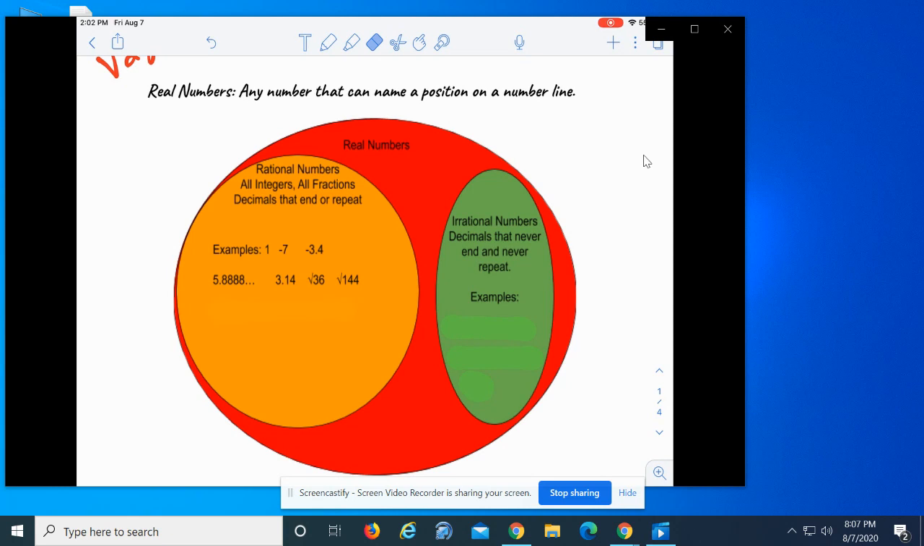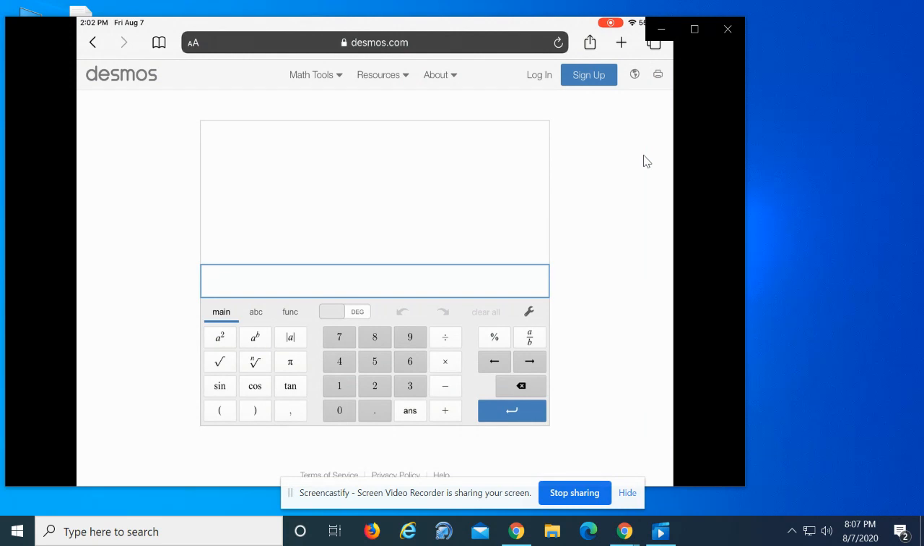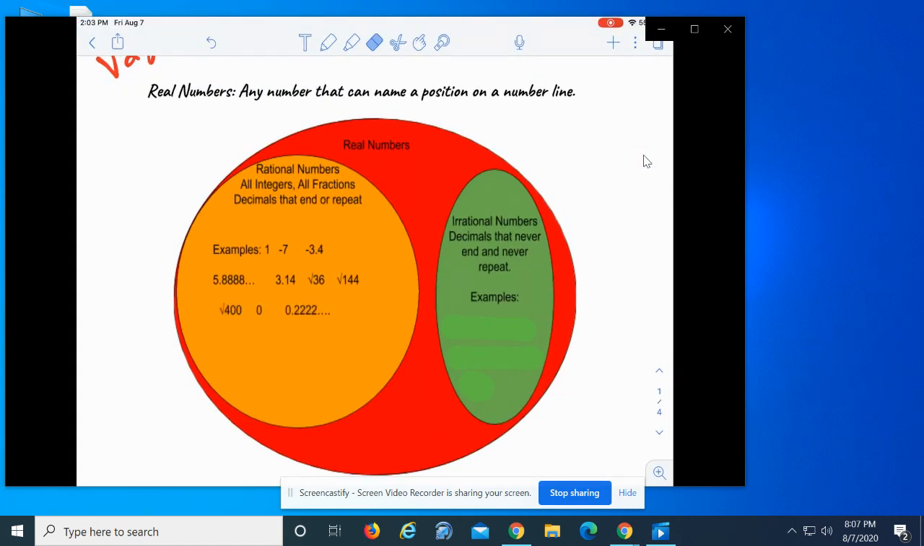The square root of 36 will equal 6. So that means it is a rational number. The square root of 144 is 12. That means it is a rational number. Now, if you're not very good at the square roots, the easiest way is to just pull up Desmos Scientific Calculator, hit square root 36, and it'll tell you the answer is 6. The square root of 400 is 20. 0 is a whole number. 0.222 repeats.